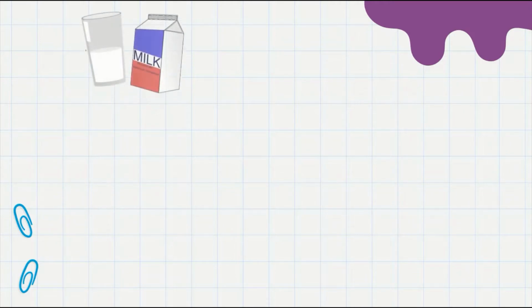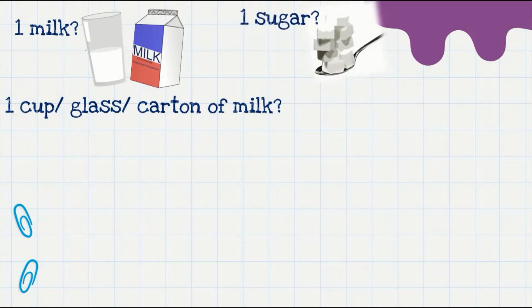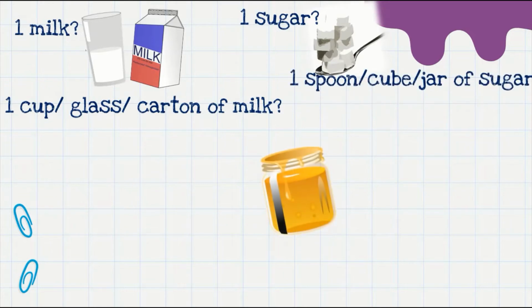However, when I want milk and I ask for one milk, would you know how much milk to give? Do I need 1 cup, 1 glass, or a carton of milk, you would ask? How about sugar? Can you give me one sugar? Or would you want me to be specific? 1 spoon, 1 cube, or a jar of sugar perhaps. So as you might have observed, I need an extra unit of measurement like a spoon, a cup, or a glass to tell you exactly how much of a particular thing I need. We cannot simply count these nouns.